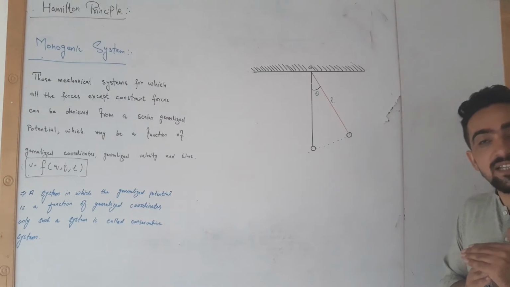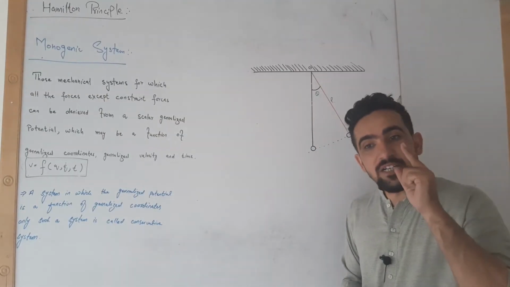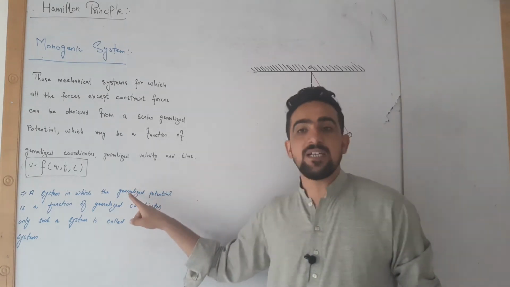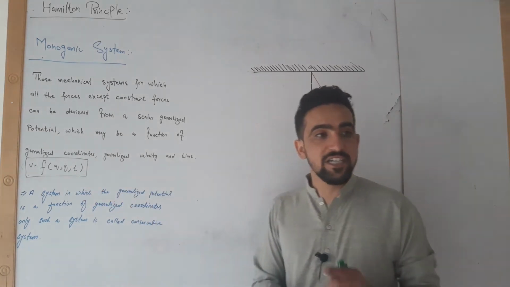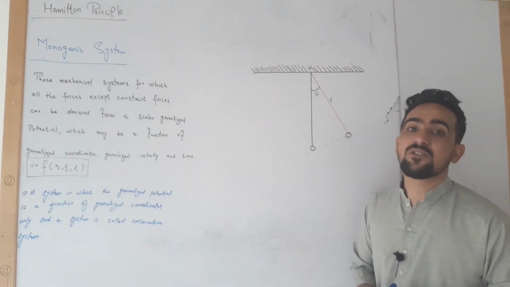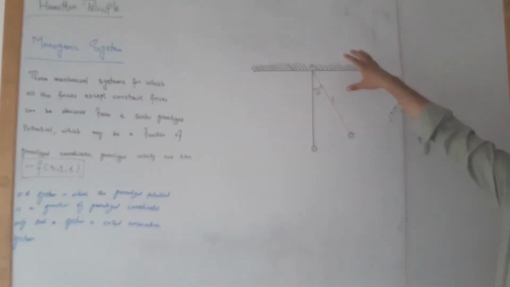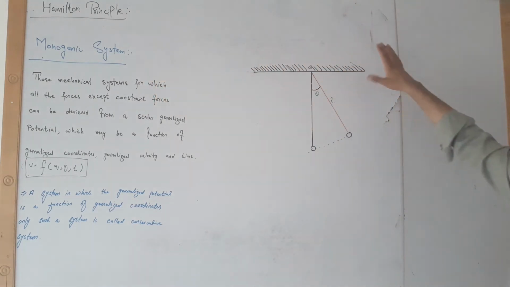If the potential only depends on the coordinate system and is independent of q dot and t, then such a system is known as a conservative system.